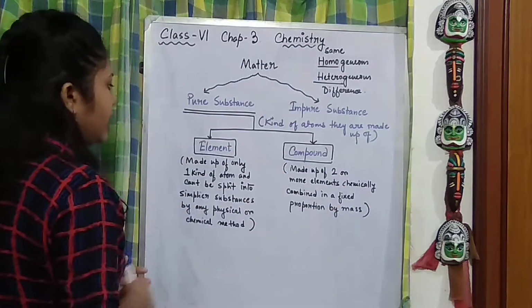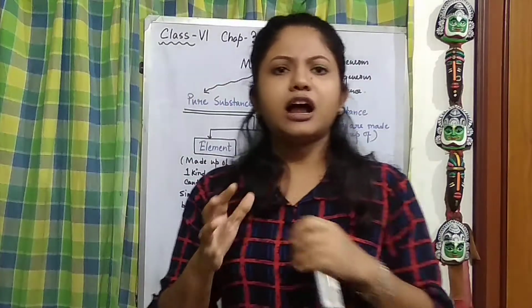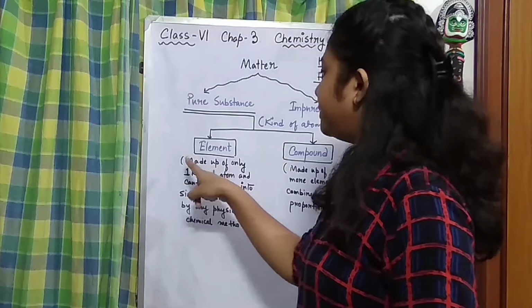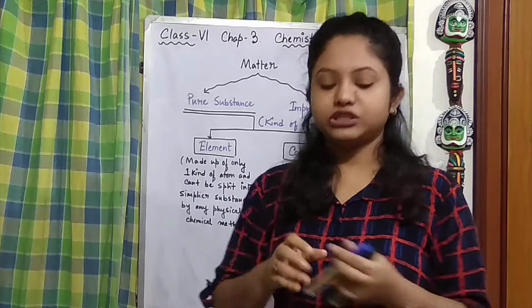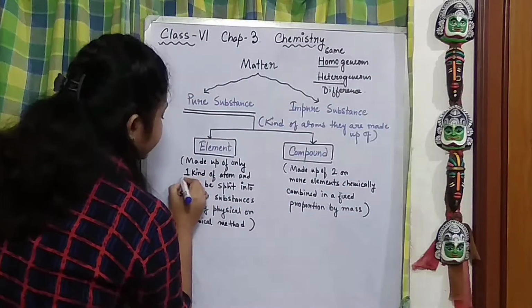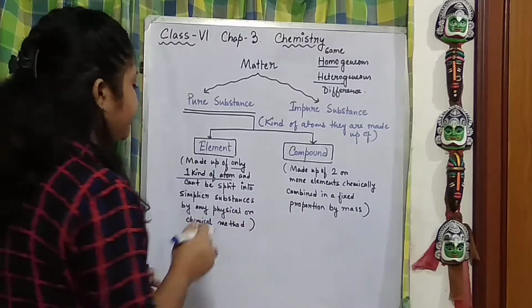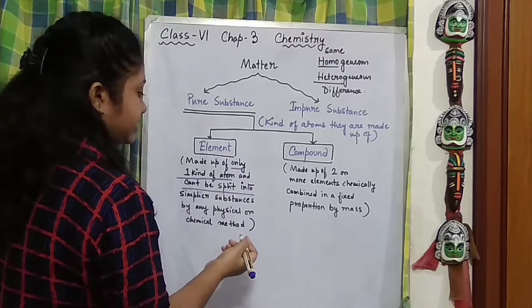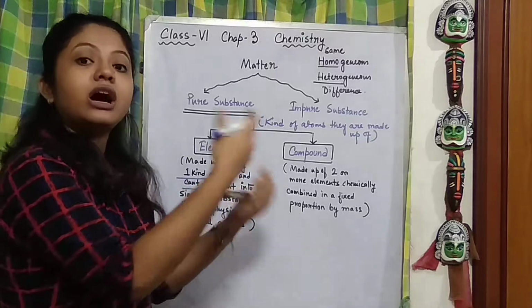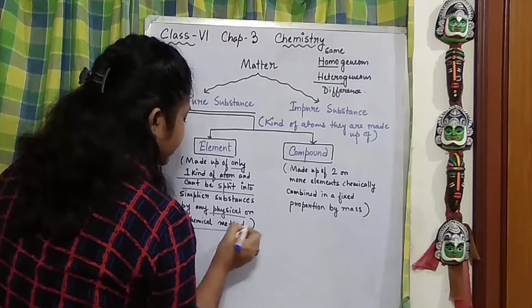Now let's talk about the definition of elements. Elements are more or less the purest. Why are they the purest? Because they are made up of only one kind of atom. So the first characteristic is that they are formed of only one kind of atom. They cannot be split into simpler substances by any physical or chemical method, which is the character of the pure substance we have already read.